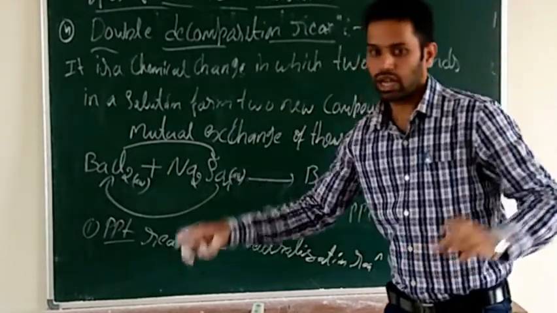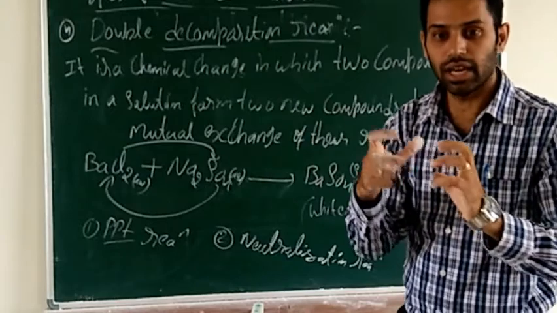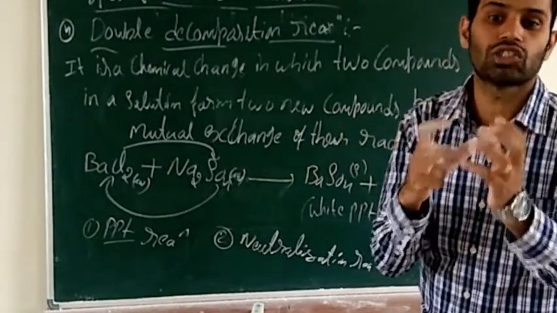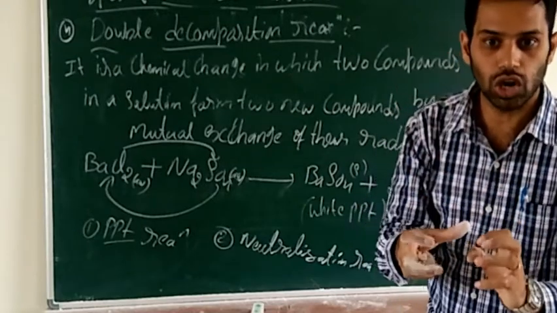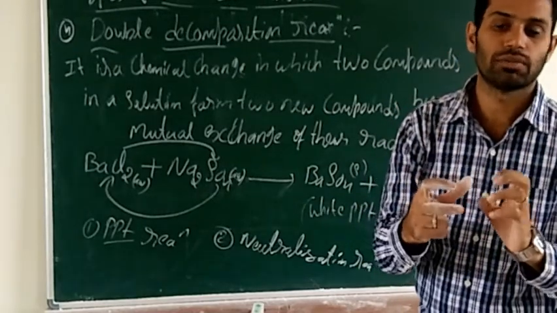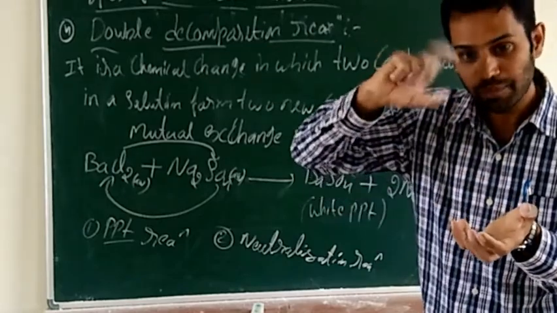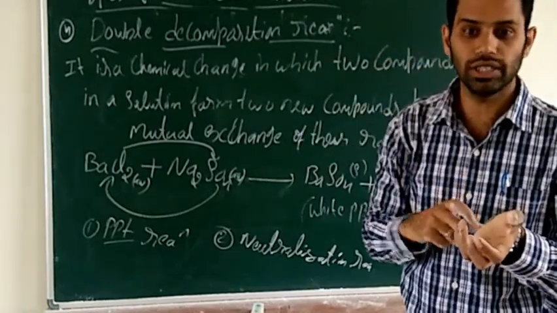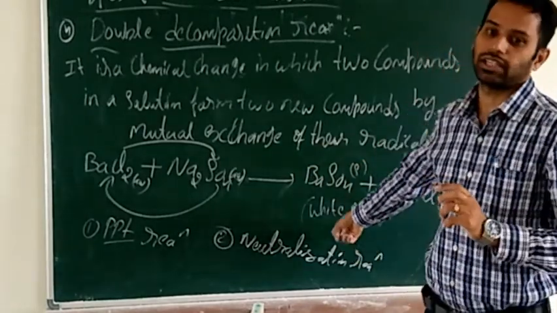Precipitation reaction means the compounds combine in the solution, and after reacting with each other, what you get in the product is insoluble, a white precipitate, insoluble in the solution. That is called precipitation reaction. If it is insoluble, we can see two layers in the solution.